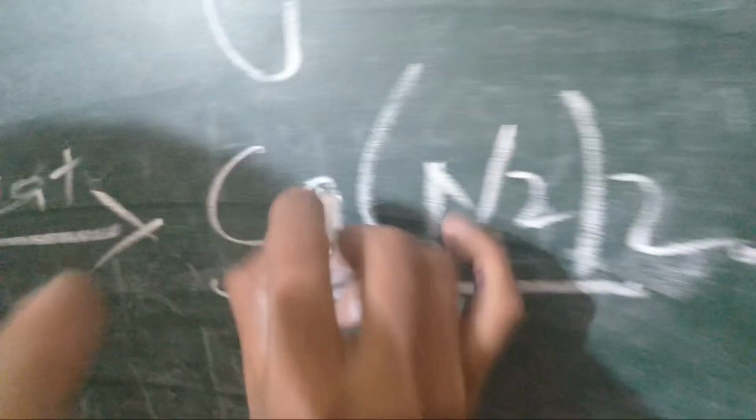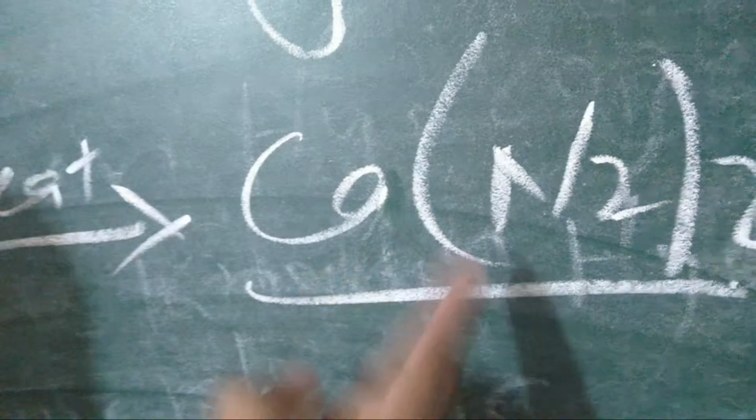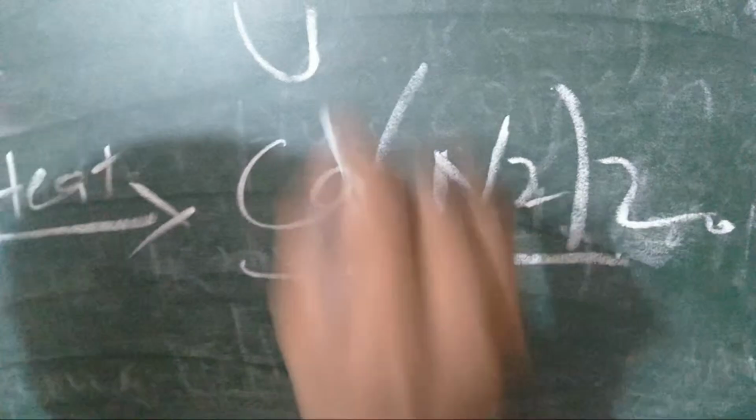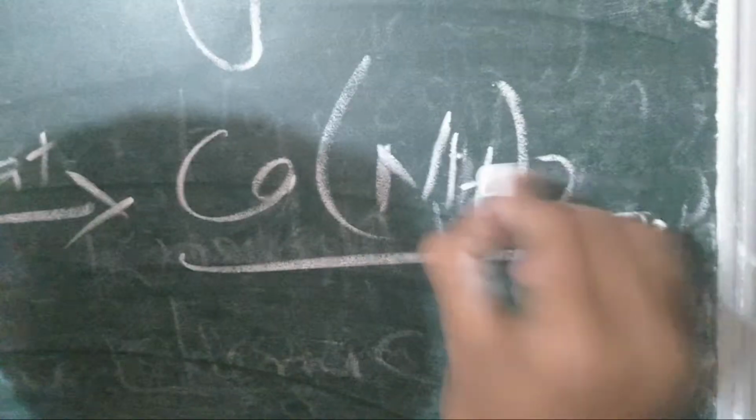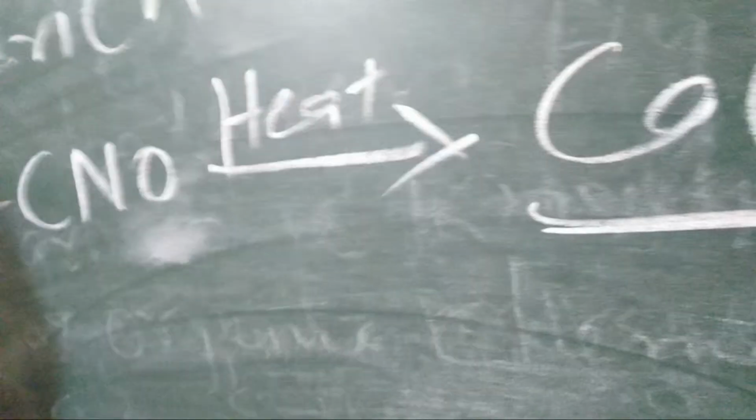So you have to remember the urea formula: CO(NH2)2. So urea is the first organic substance made. So this is the first question.